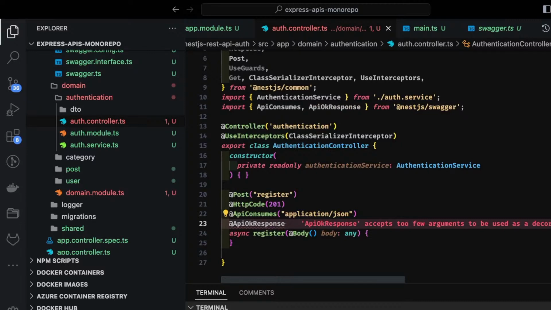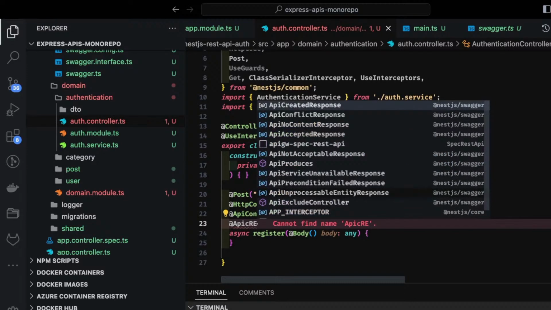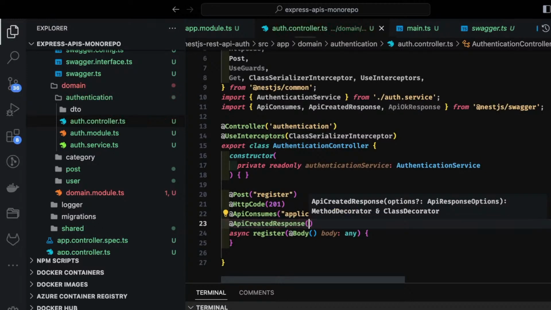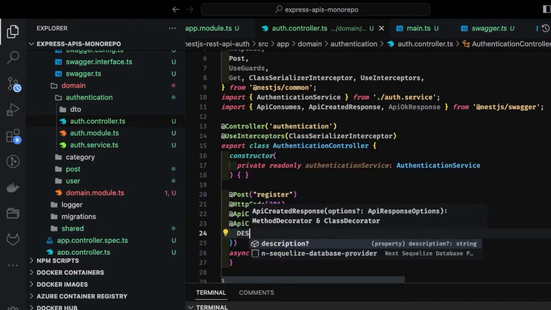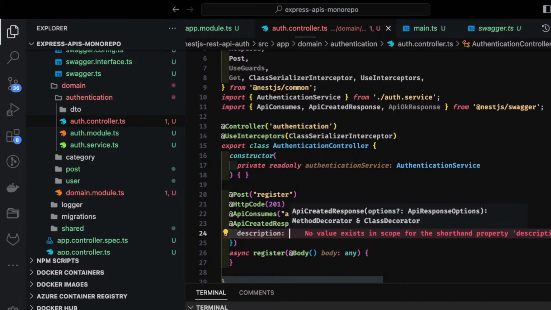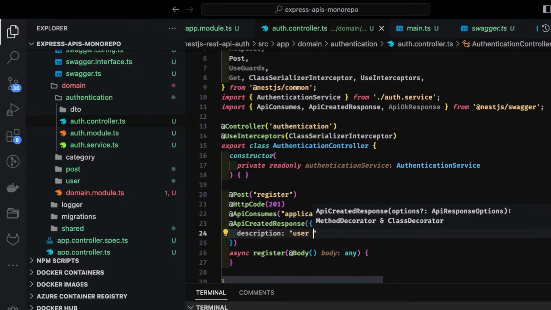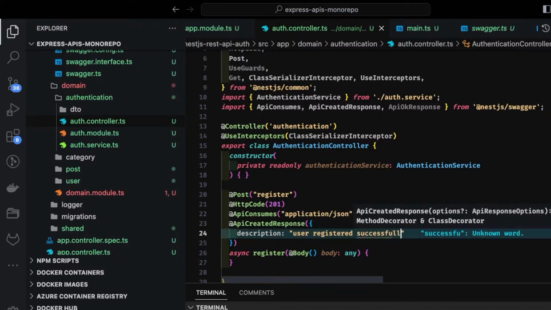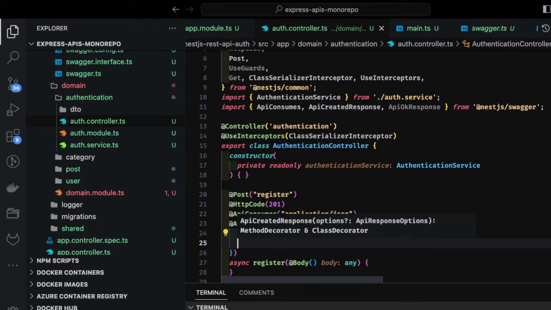So there are different annotations available for that: ApiCreatedResponse. That means once the API has successfully executed, then the response will be available, with a description, user registered successfully, and you can also specify the type.